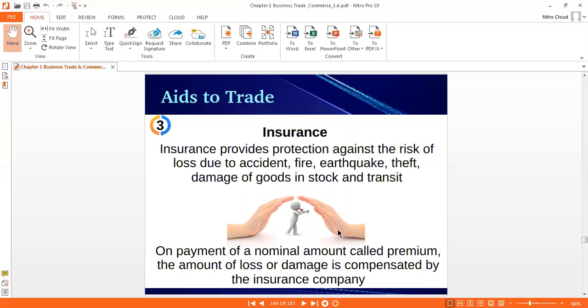So during the functions of commerce, I already said we cannot avoid the risk, but we can minimize the loss due to risk. So by payment of a nominal amount to the insurance company, this amount, in commercial term, is the insurance premium. And the insurance company provides protection against the different risks.